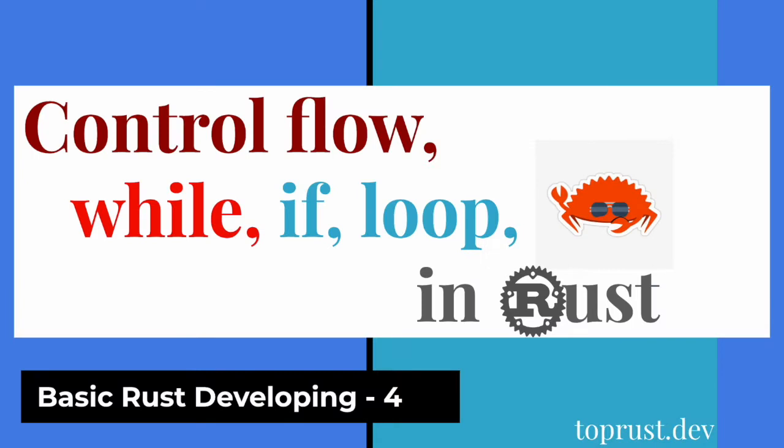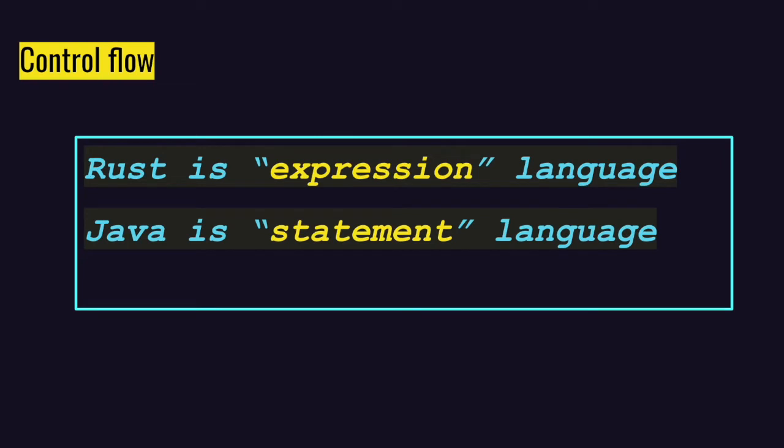Today, we're going to talk about control flow in Rust. I will go through all the control flows in Rust, comparing with Java. I will go into more details, but before that, we will go into the main differentiations between Rust and Java in terms of control flow.